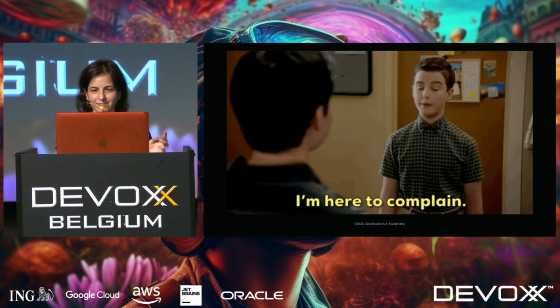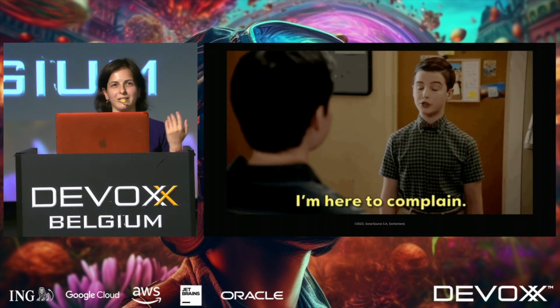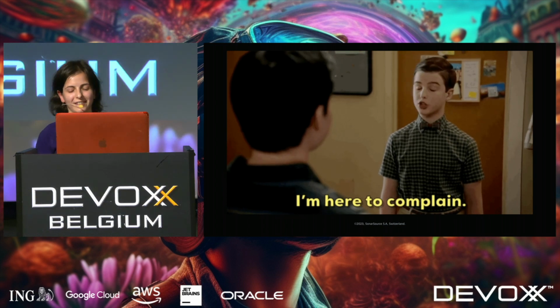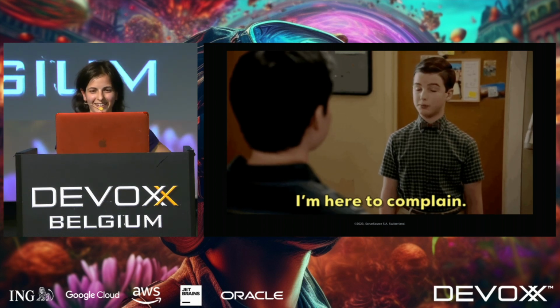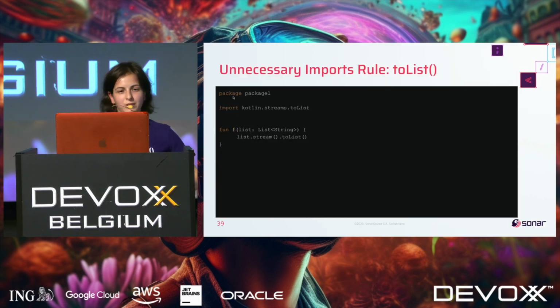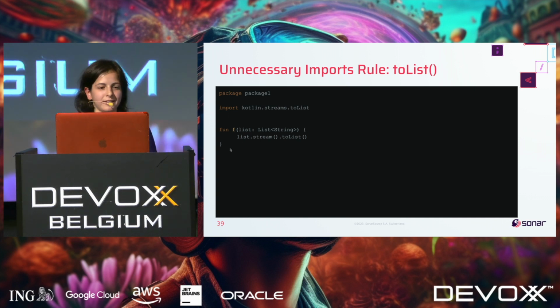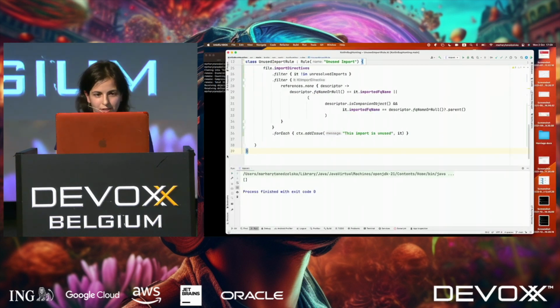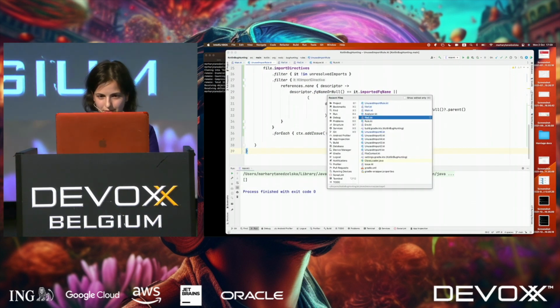Okay, let's try. No. I'm now curious what this guy has, because I thought we fixed everything. No, not really. So this guy is saying, I'm trying to analyze this code, and it tells me that the function Kotlin streams toList is unused. However, you can definitely see that it's used. Okay, let me try this.